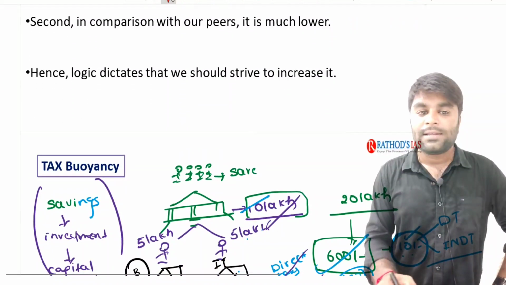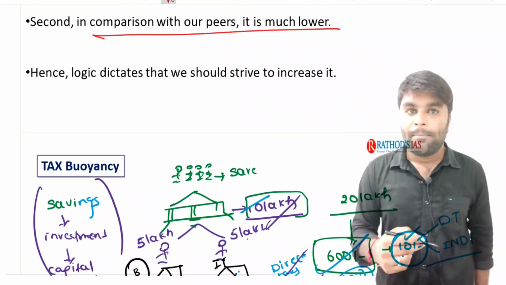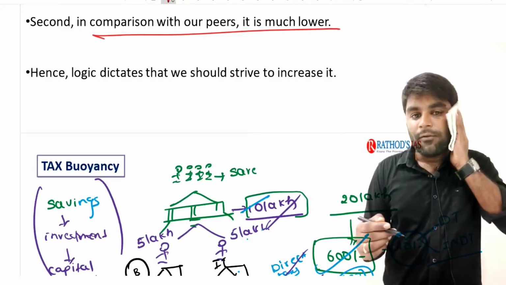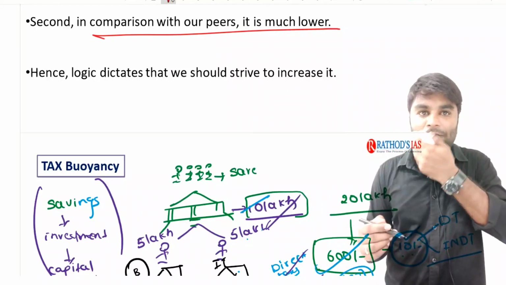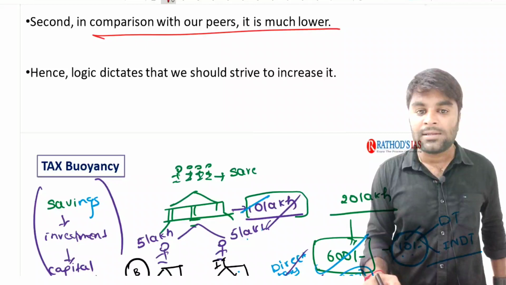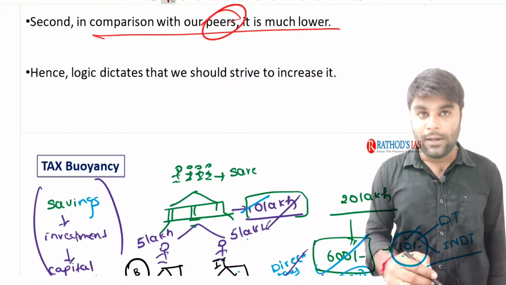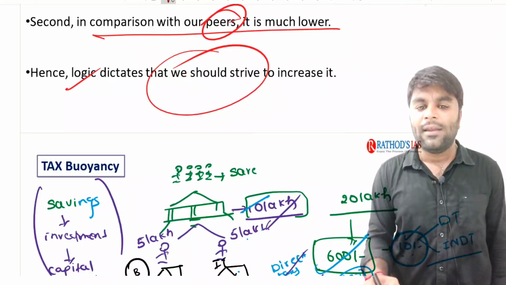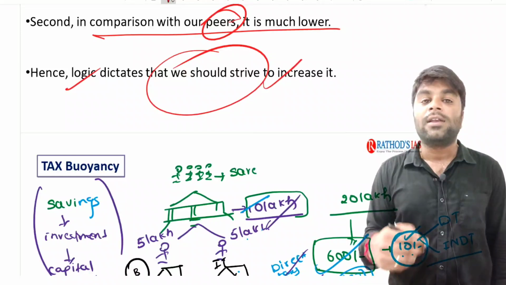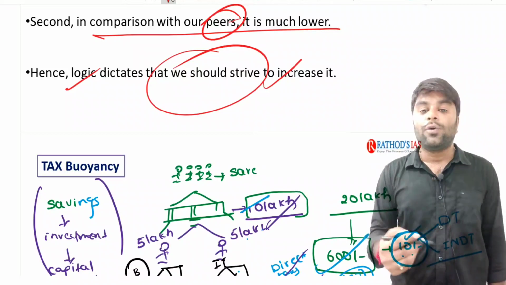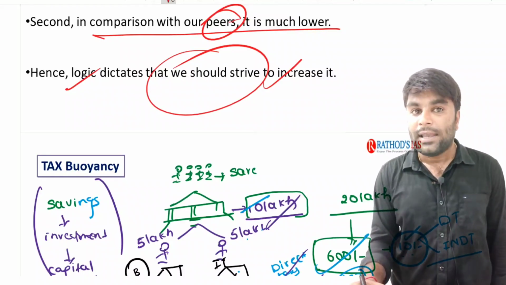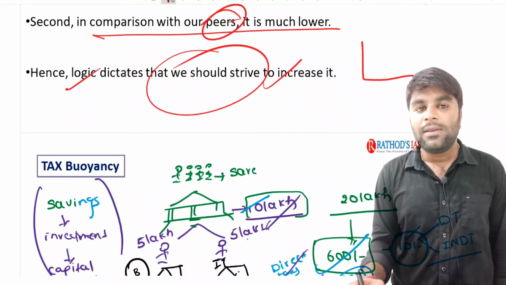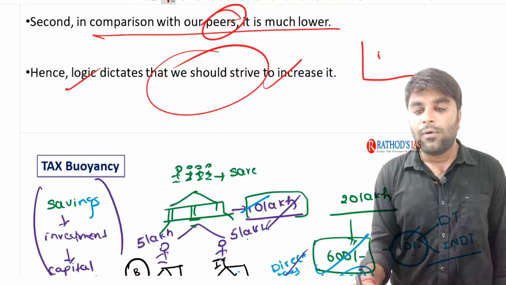When we compare with our peer countries, it is very low for us. So the logic dictates that we should strive to increase it. When the tax to GDP of the country is very low, it shows some inequalities in the economy.